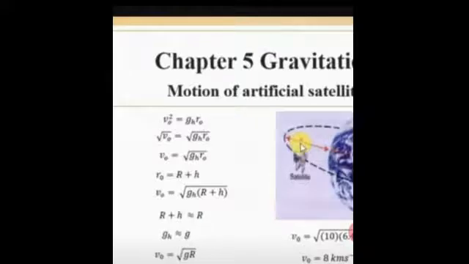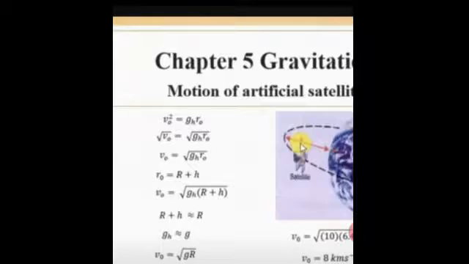The altitude term can be neglected because the radius of the Earth dominates, so r plus h is approximately equal to r, and gh can be approximated as simply g, the gravitational acceleration. Now we have the formula v naught equals the square root of g r.